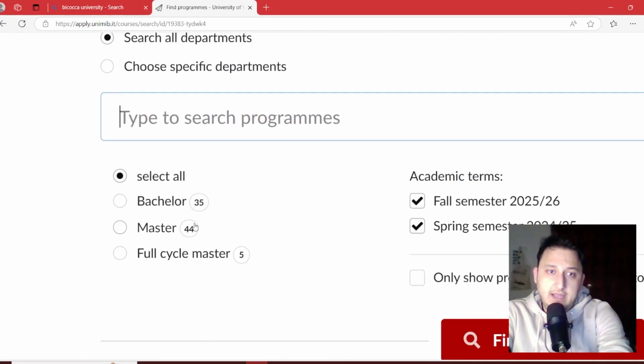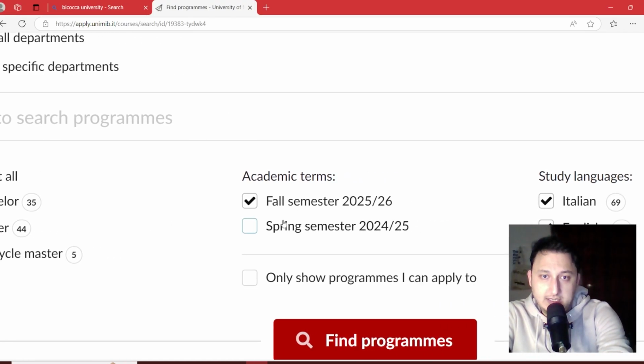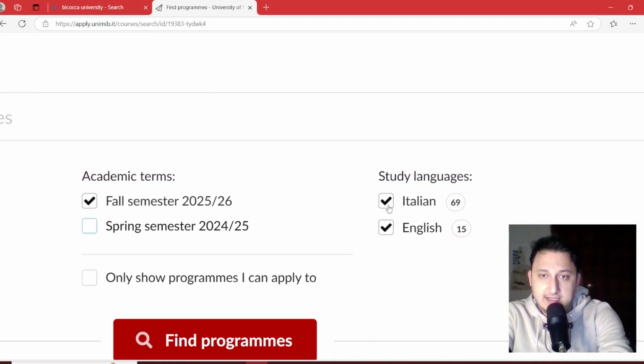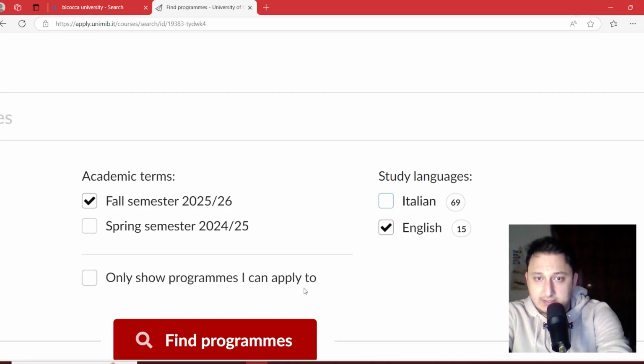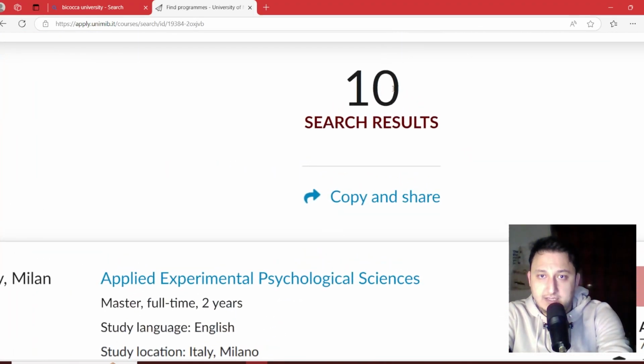Then after coming to this page, you can filter the fields here. For example, if you are searching for a master's degree, you can select here. And the latest semester is 2025-26. And I just want to observe the English language first. Then find programs. We have 10 results.